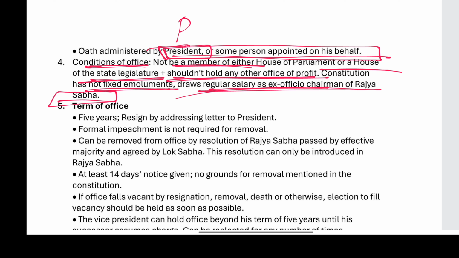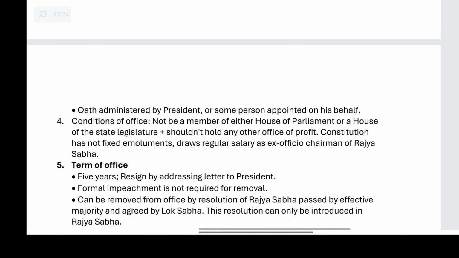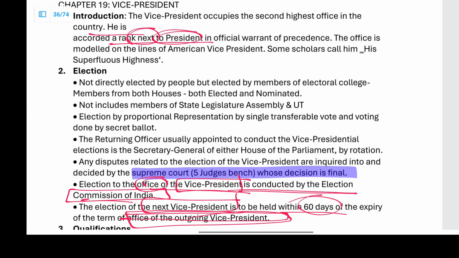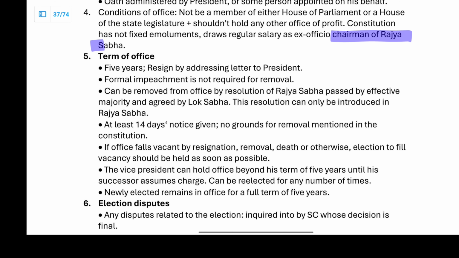So the vice president is not having any salary. He is deriving salary for his duty as chairman of the Rajya Sabha. The vice president is not deriving salary for the post of vice president. He is called a superfluous highness, right? He is deriving salary on account of the work he performs as the chairman of Rajya Sabha.